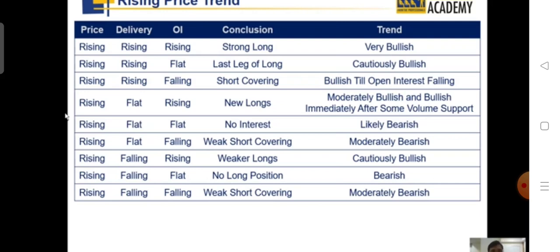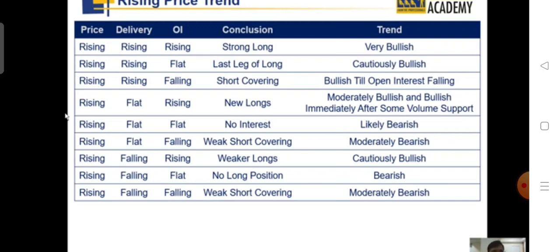Let's start with case 1, where the price is going up, delivery is also going up and the open interest is going up. Mind this case where open interest is going up: that means there are people who have taken new positions at the end of the day. They are carrying over their positions in the derivative market at the end of the day.